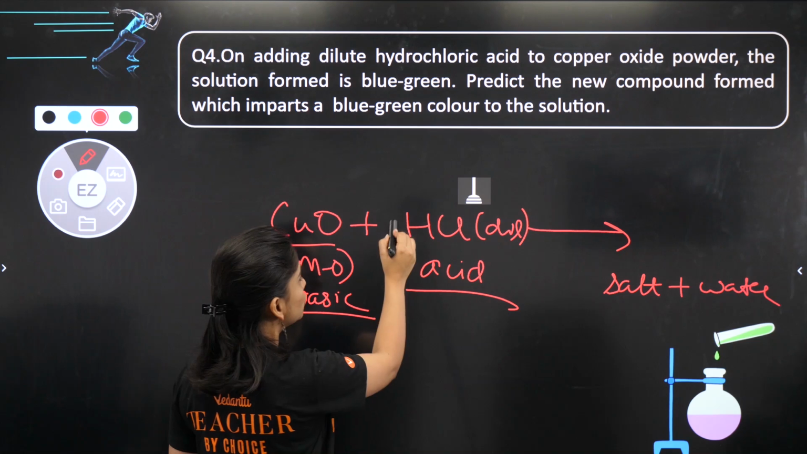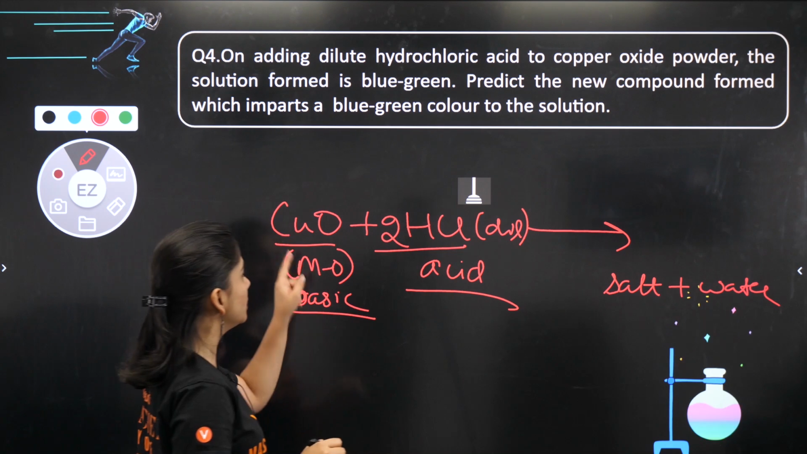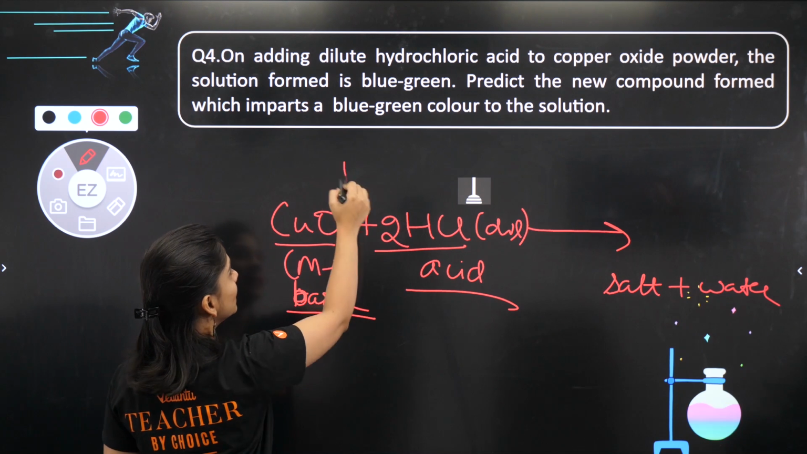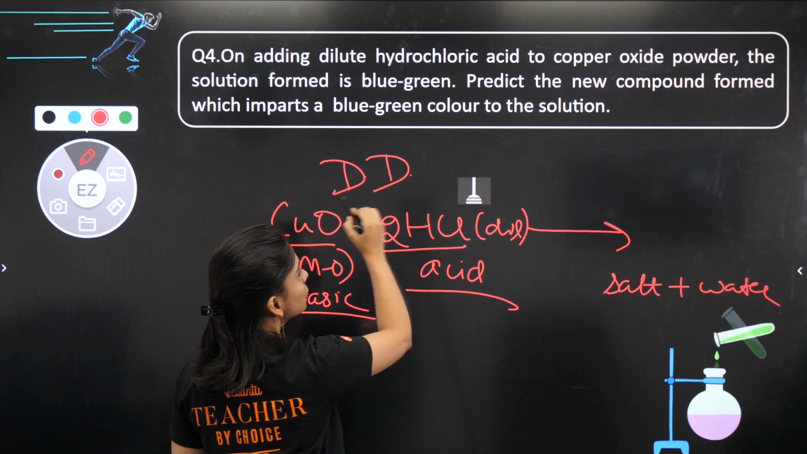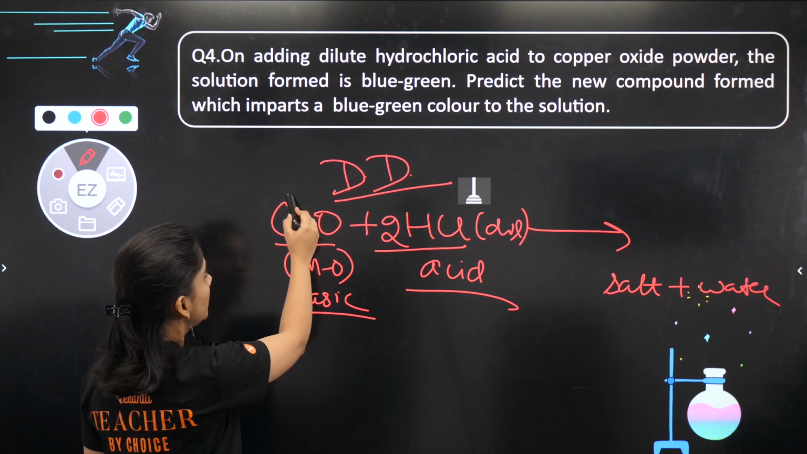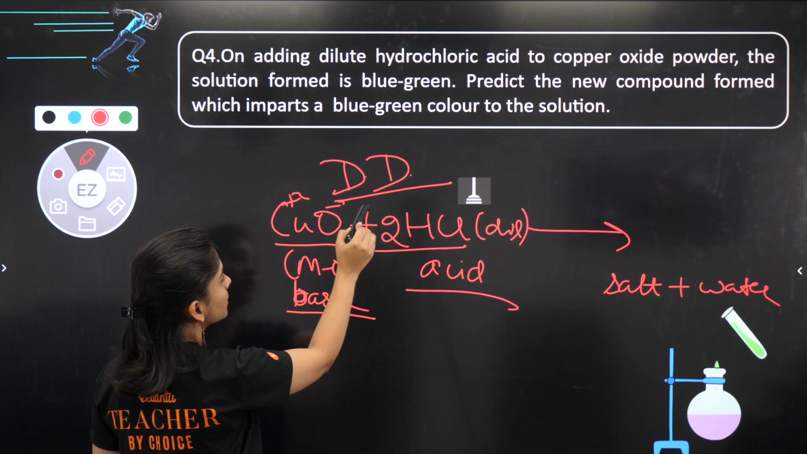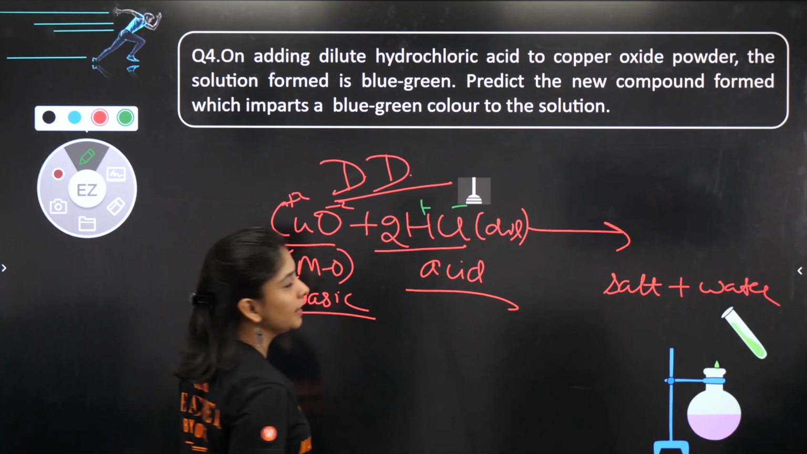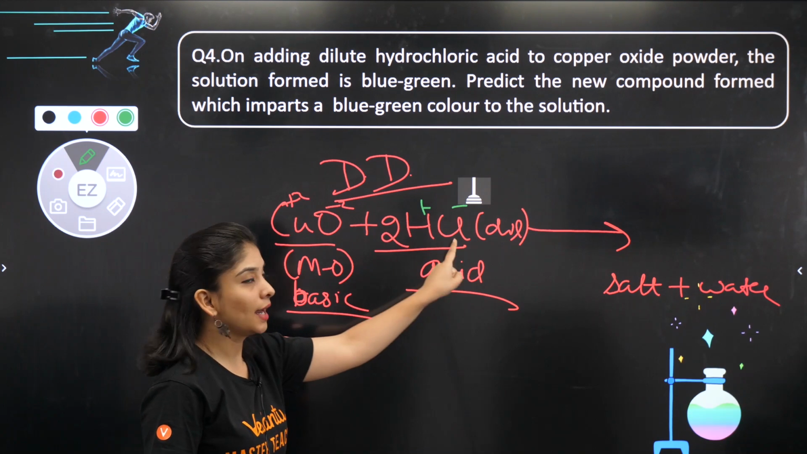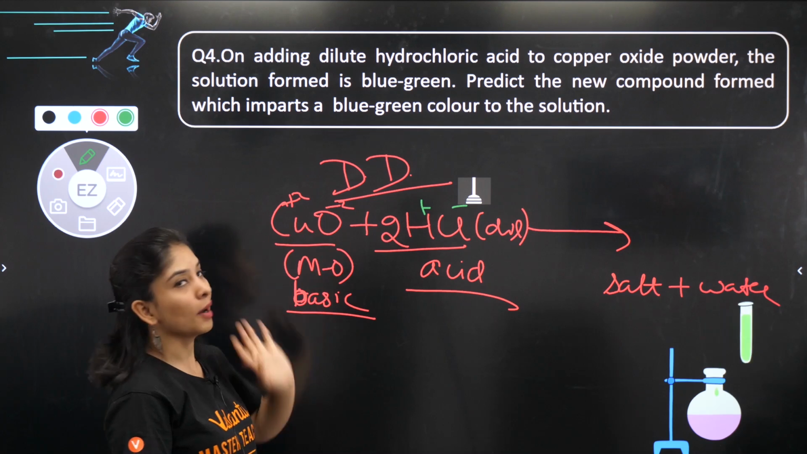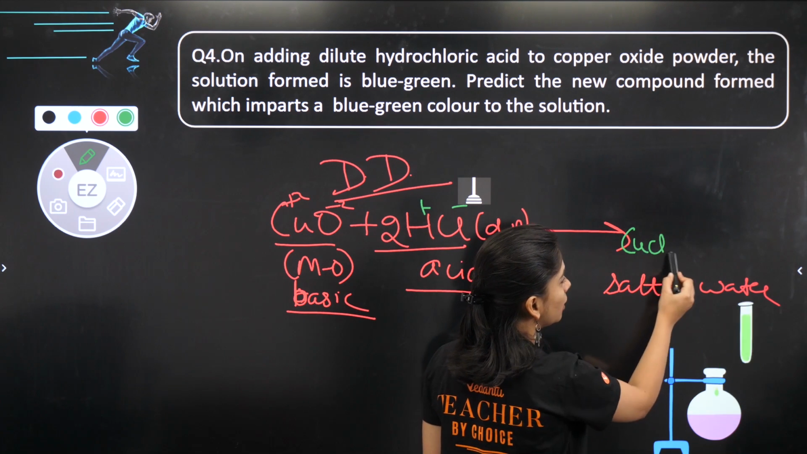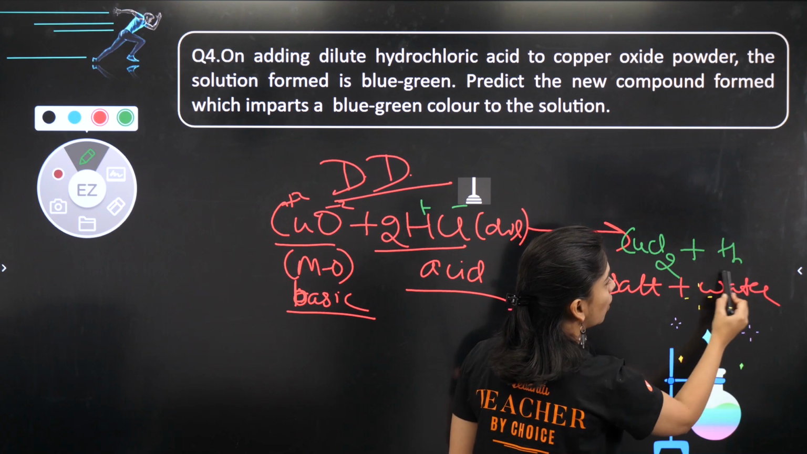So take two molecules of HCl to balance the reaction. Cu combines with 2 chlorine. So you can say this is an example of DD reaction also, double displacement, because copper plus 2, oxygen minus 2, and H plus, Cl minus. So copper will now combine with chlorine, and hydrogen will combine with oxygen. So you will get copper chloride plus water.